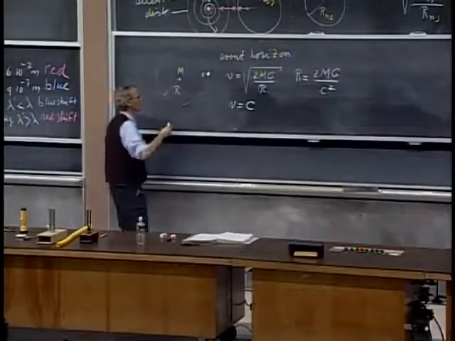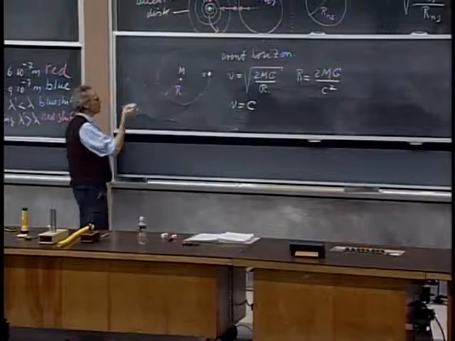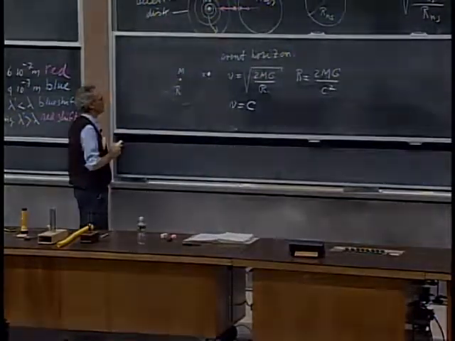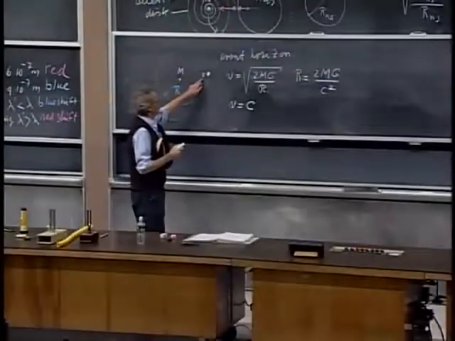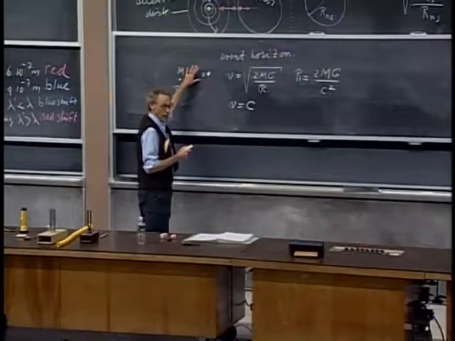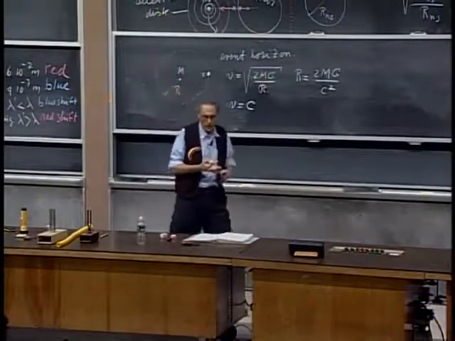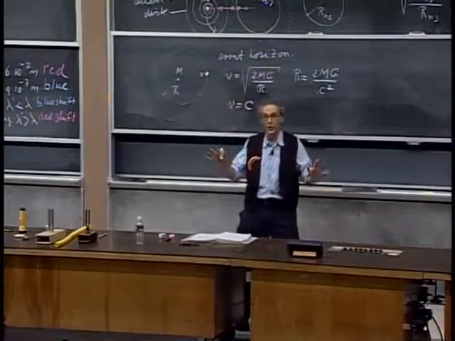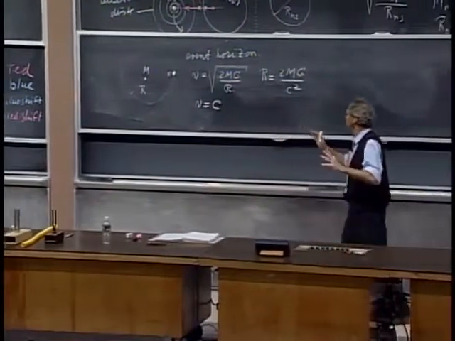If you were inside the event horizon, you could never escape the black hole because you would need a speed which is larger than the speed of light. Therefore, you can never escape from inside the event horizon. Nothing can get out of it. Not X-rays, no radio emission, no light, nothing. Once you're inside the event horizon, you've had it.